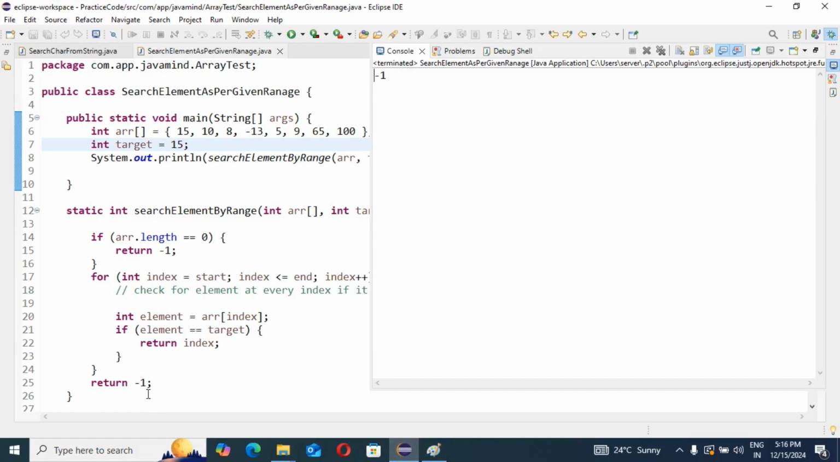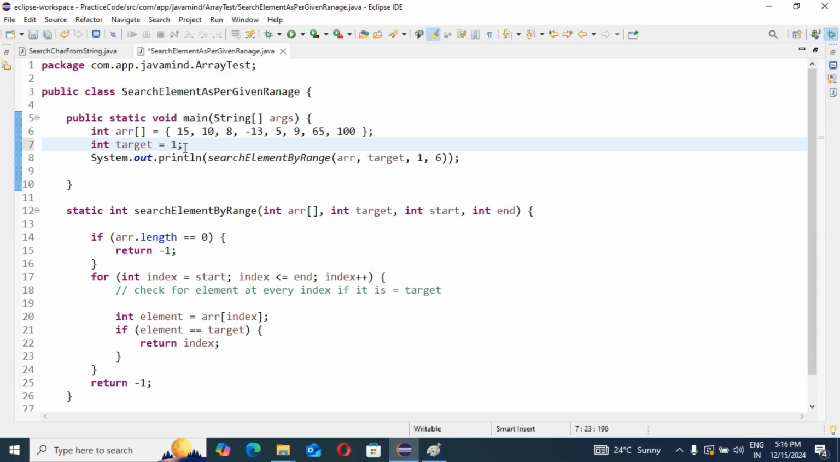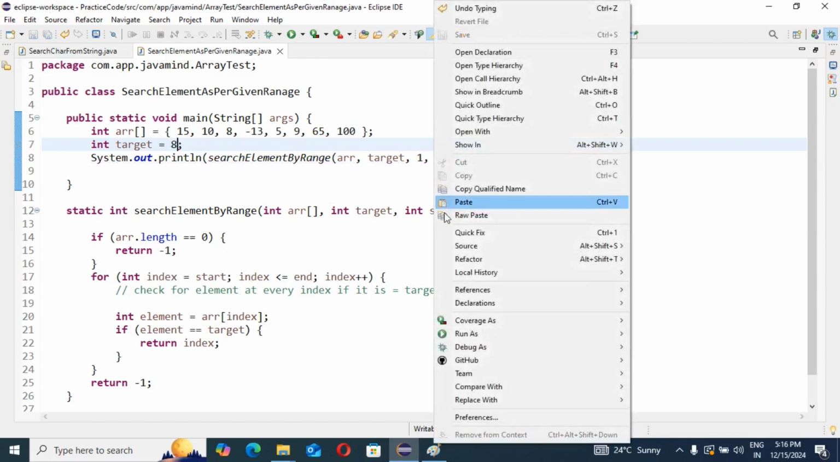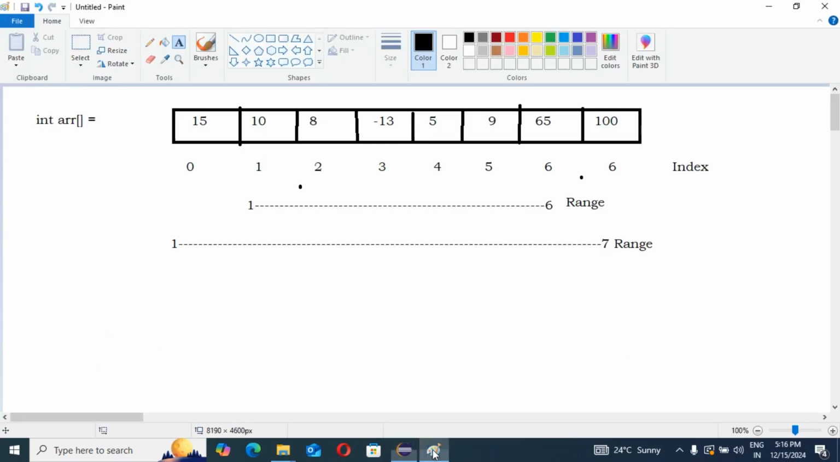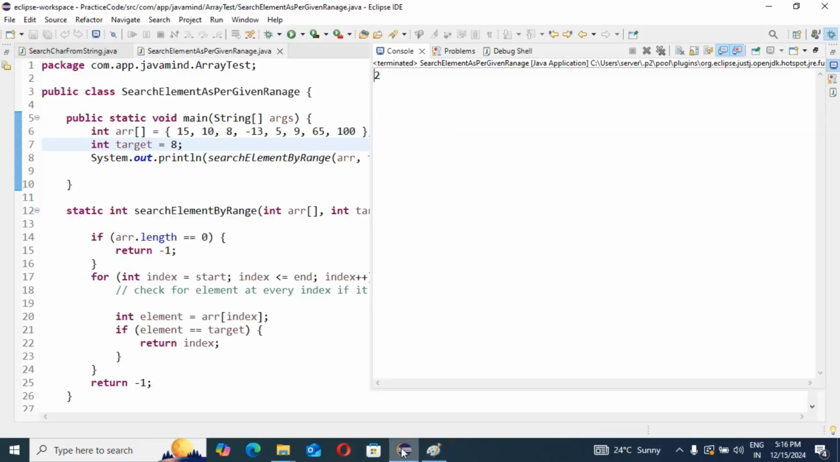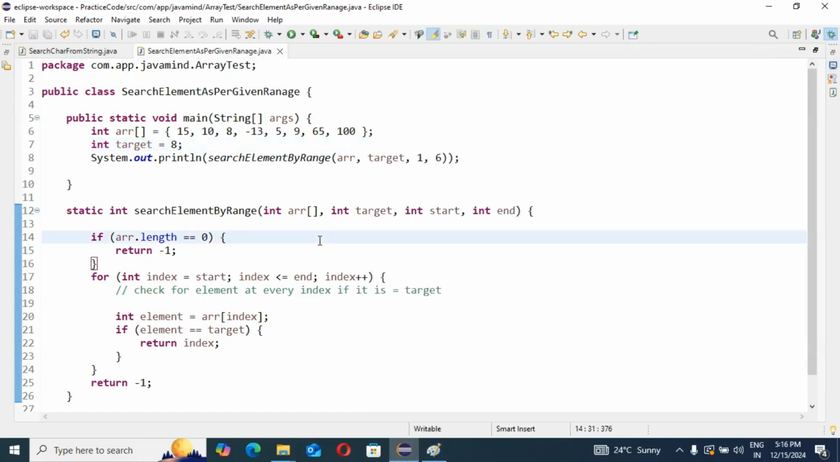If the element is within the range, it will give us the index value. Now I am going to pass 8 here. It gives the respective index, and you can see 2. So this is our logic by which we can find the index of an element within the given range.